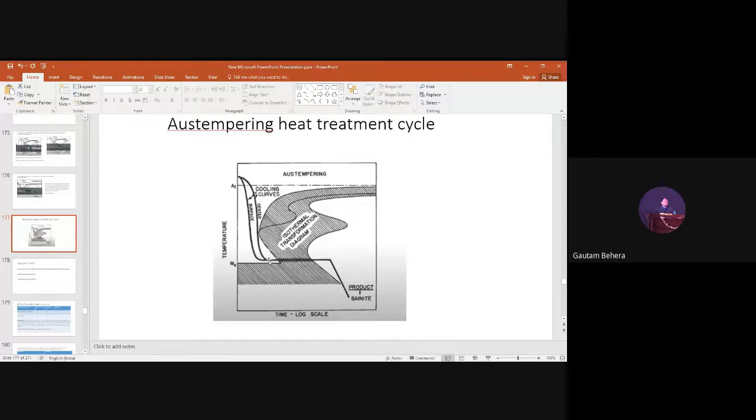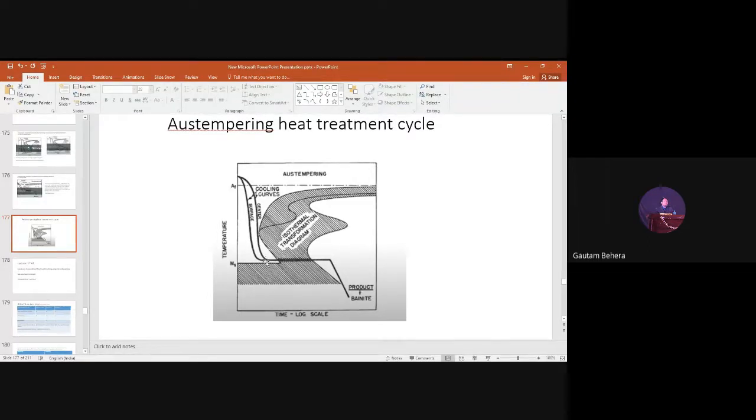Because you are doing holding at a constant temperature. If holding is done at a constant temperature, the temperature will become uniform everywhere in the material. So everywhere the transformation will be the same. So the property will be uniform. That is the answer. Austempering is done at a constant temperature.